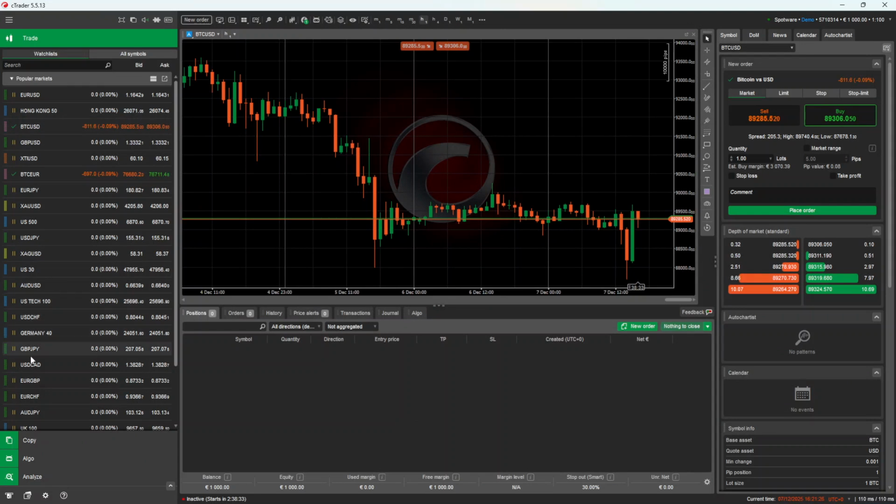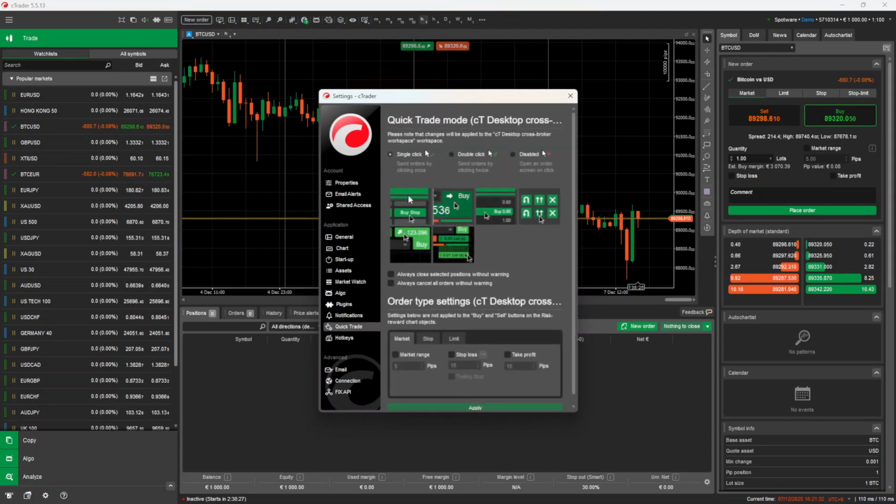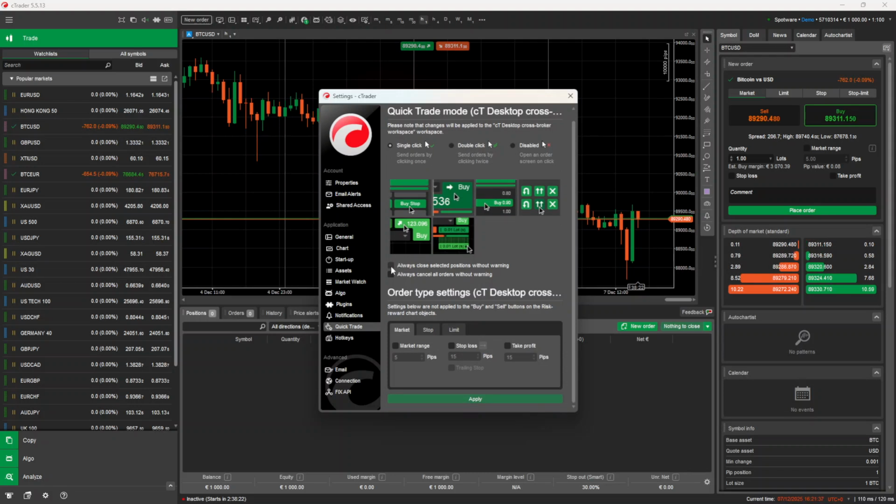Next, enable Quick Trade. Look to the bottom left corner of the platform and click the gear icon to open settings. In there, turn on Quick Trade mode. This feature removes extra confirmations so your orders go straight to market with a single click. It's designed for speed, so be mindful that once it's on, your clicks execute immediately. If you see a prompt reminding you about one-click trading, that's normal. It's simply confirming that you understand orders will be placed right away.